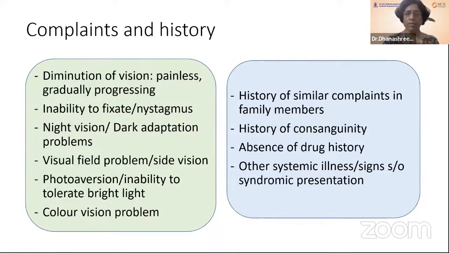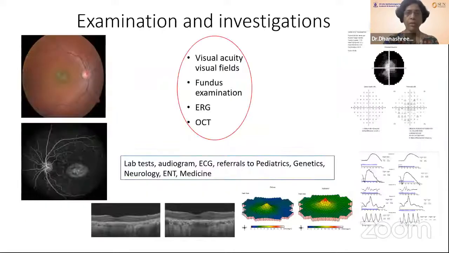You must ask for a history of similar complaints in family members. Must inquire about history of consanguinity, and about any drug history, because many of the drugs can also cause toxicity and night blindness. And of course, we must also look for other systemic illnesses which can tell you that the patient may be having a syndromic presentation.